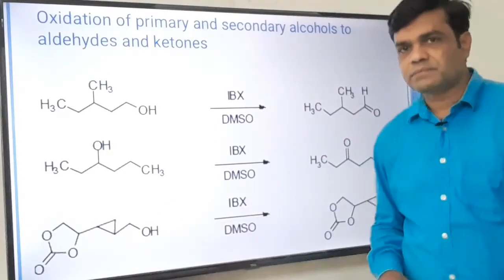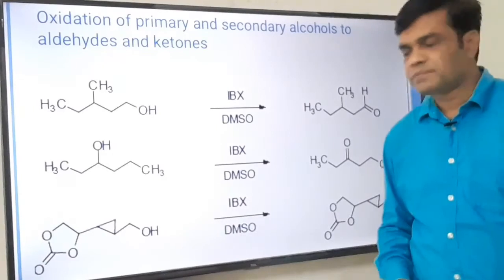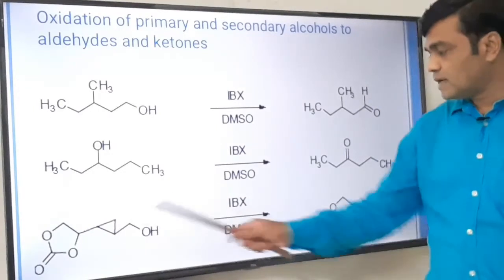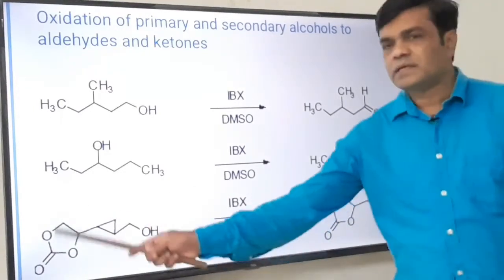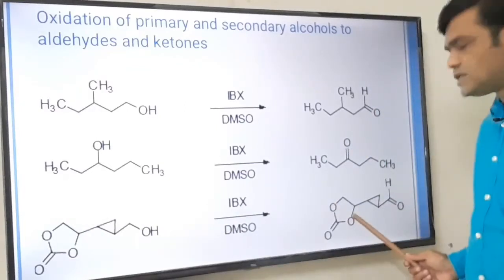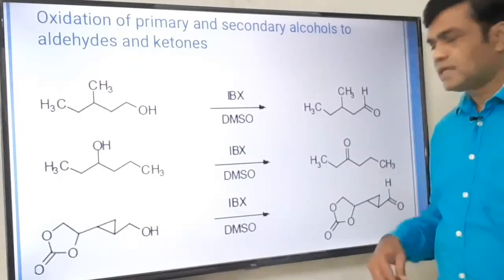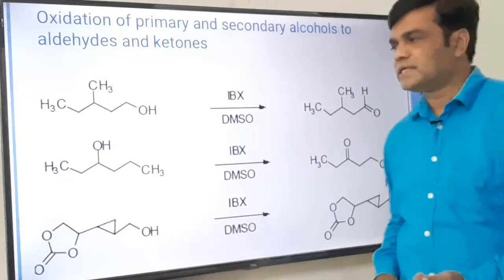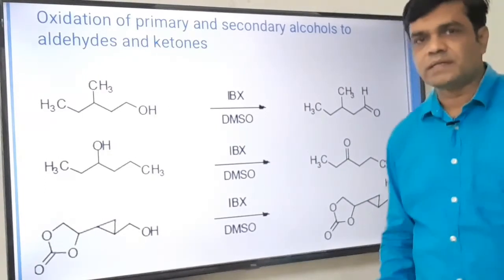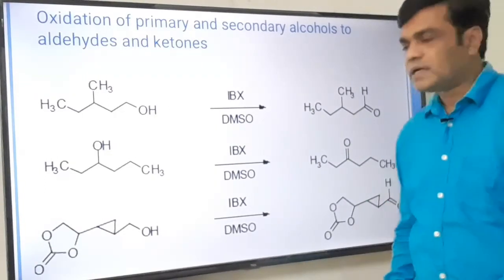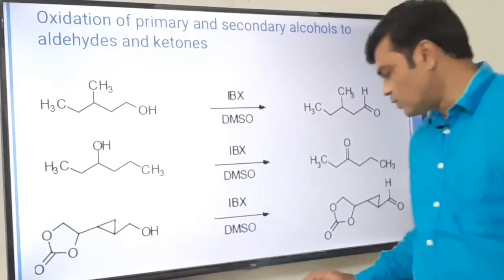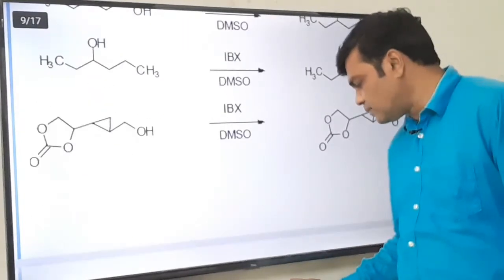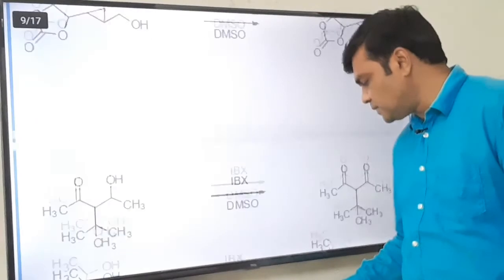Its cleavage may take place very rapidly, but in this case, see, the cyclopropane ring remains as it is. This protected moiety, which is again sensitive, remains as it is. So that is the beauty of this IBX reagent, that it doesn't affect the other sensitive functional groups. It only reacts with the primary alcohol group to give aldehyde and secondary to ketone, as well as oxidative cleavage.